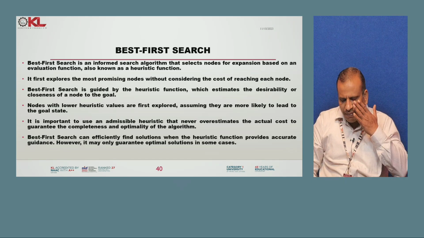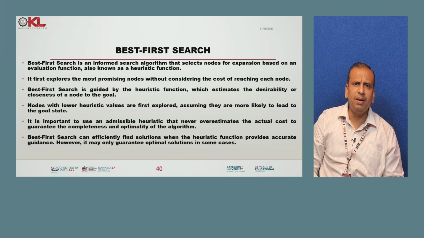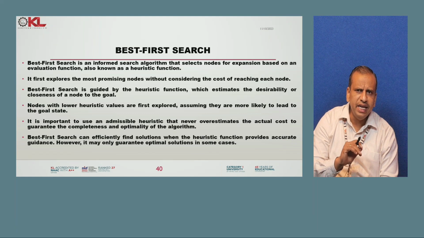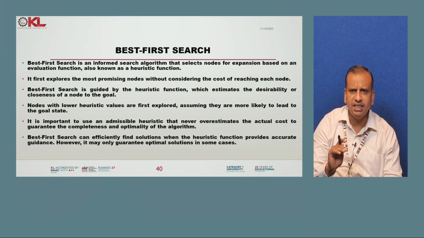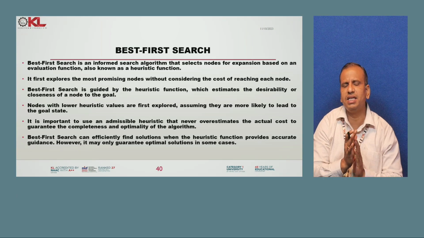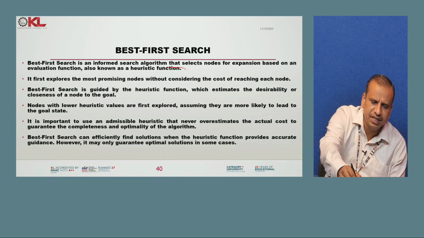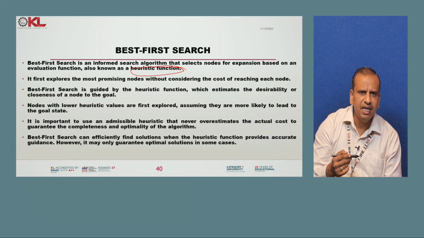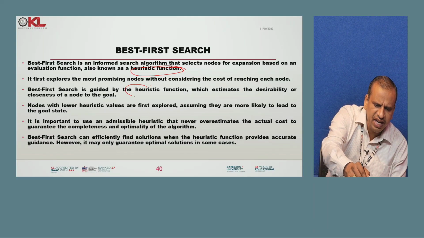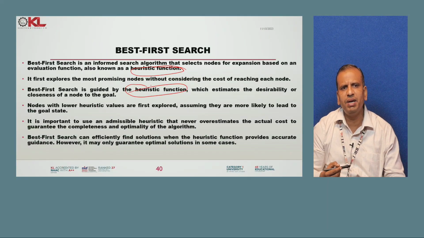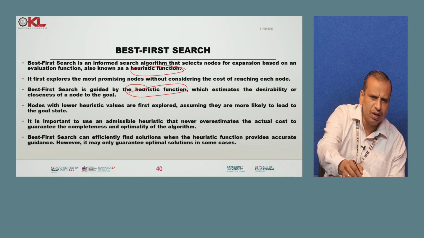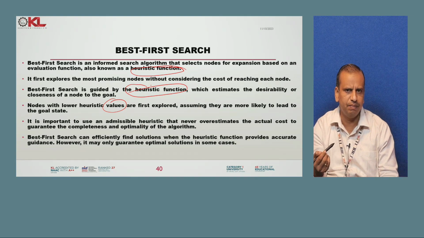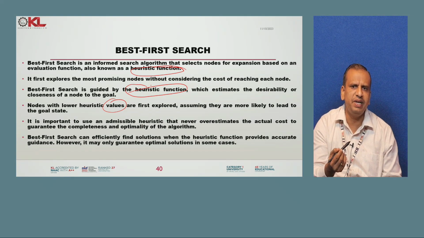Next, the first one in informed search is best first search. Here the best first search algorithm always uses an evaluation function. That function we call a heuristic function, and in this it will be evaluated. Best first search is guided by the heuristic function. The heuristic function always selects the minimal cost. Lower heuristic values will be selected while exploring to reach the goal state from the initial state. That is why it is always the best.